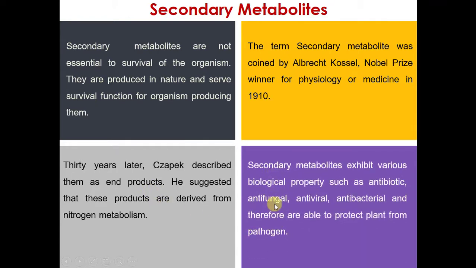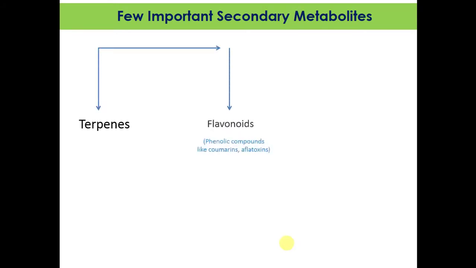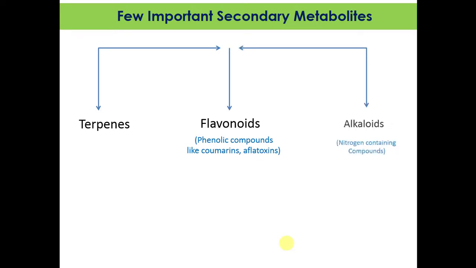Secondary metabolites show various biological properties such as antibiotic, antifungal, antiviral, and many more. Therefore, plants are able to protect themselves from pathogens because of these secondary metabolites. These are examples of a few important secondary metabolites: terpenes, flavonoids, which are phenolic compounds, and alkaloids, nitrogen containing compounds.